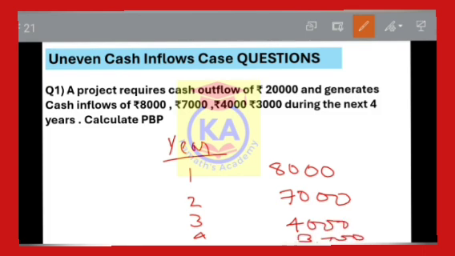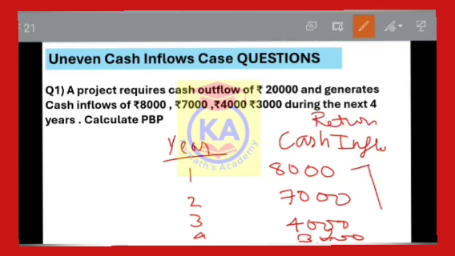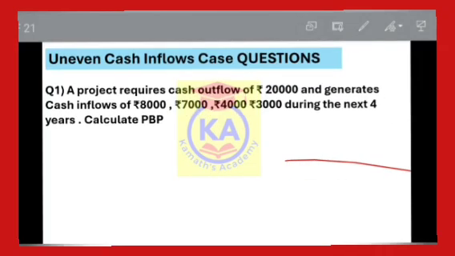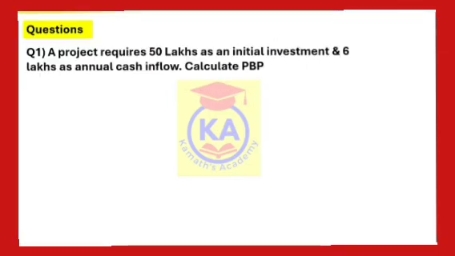Please bear with my handwriting. This is cash inflows, or you can see it as returns also. Here you can see that returns are not the same, so we are saying it as uneven cash inflows, or returns are not equal. So it is regarding situation 2.